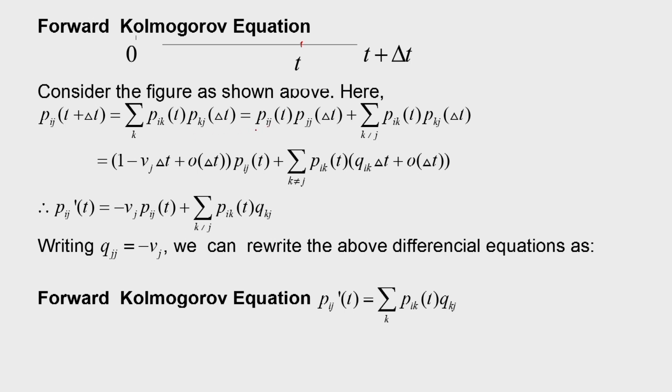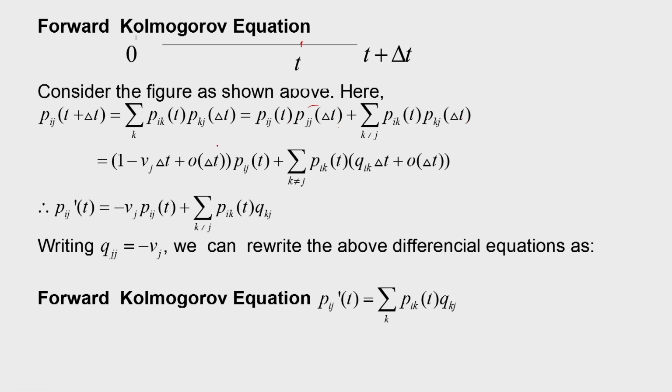We can consider one k is j. So, that will be Pij t into Pjj delta t plus summation Pik t into Pkj delta t, where k not equal to j. Now, this quantity I know, and this quantity also I know.